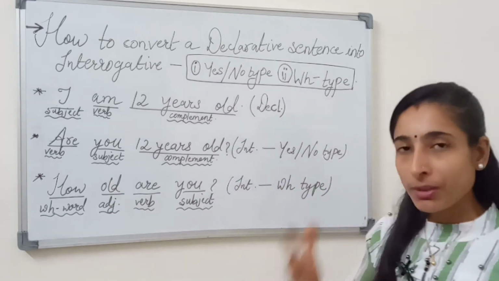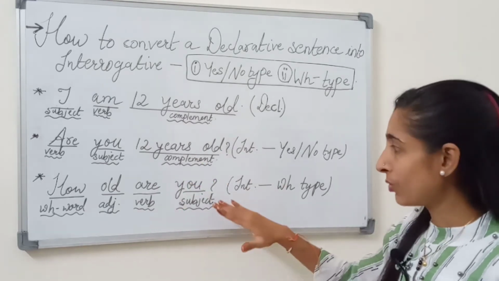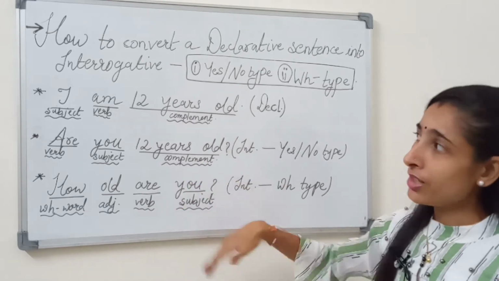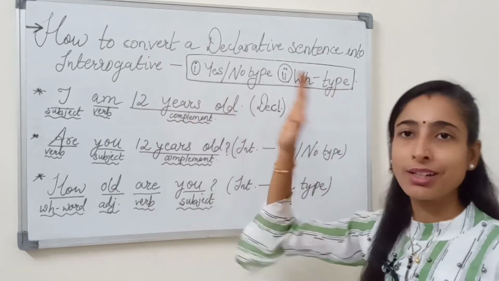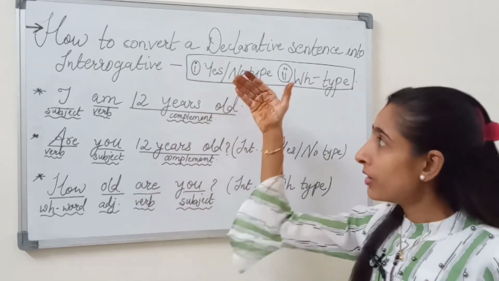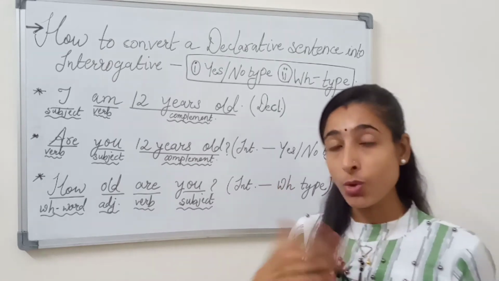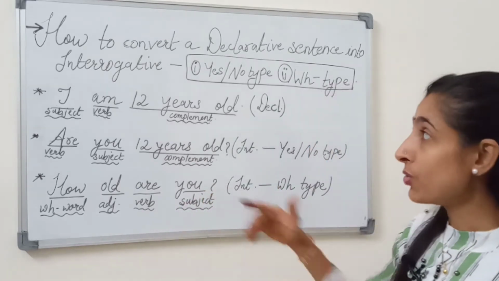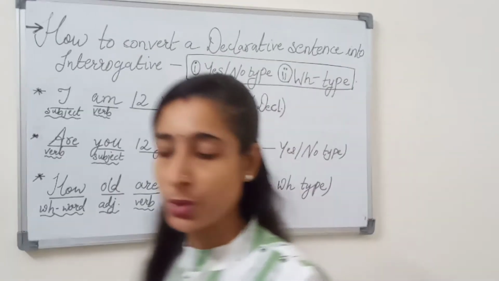So if you find it difficult, you can ask this question and you will suddenly get back the answer. So it becomes very easy to convert a declarative sentence into interrogative, and it becomes easy to turn an interrogative sentence into declarative also.